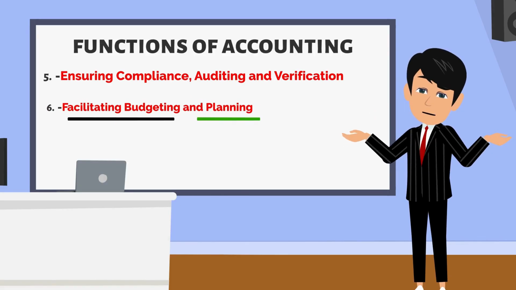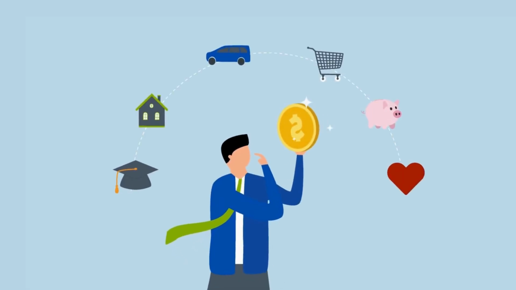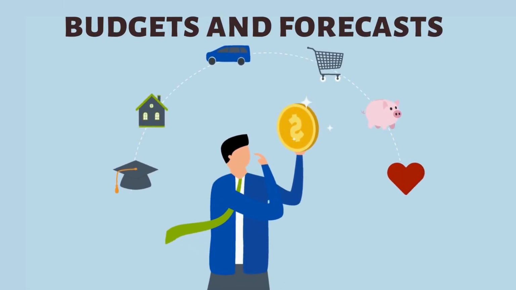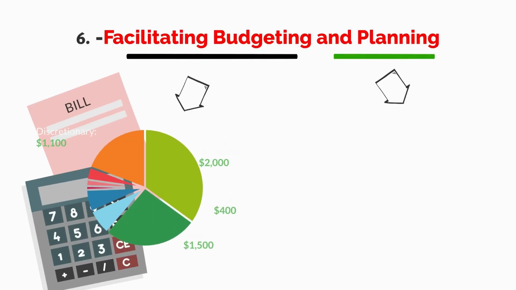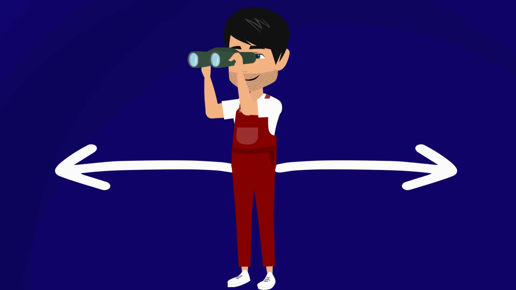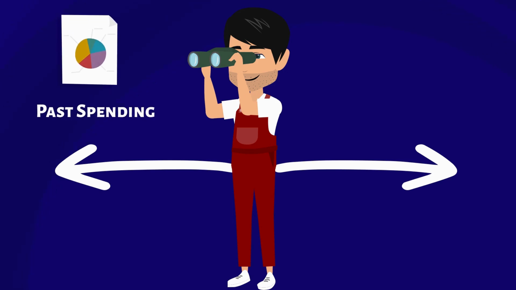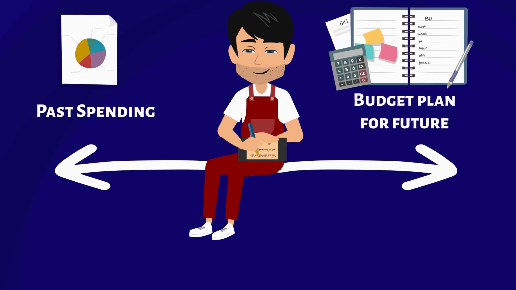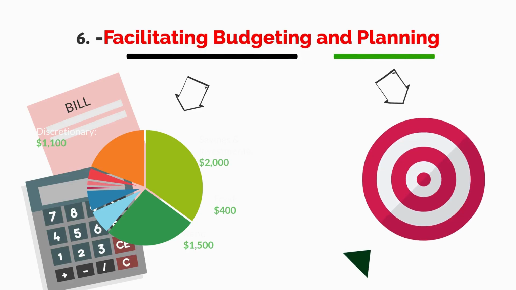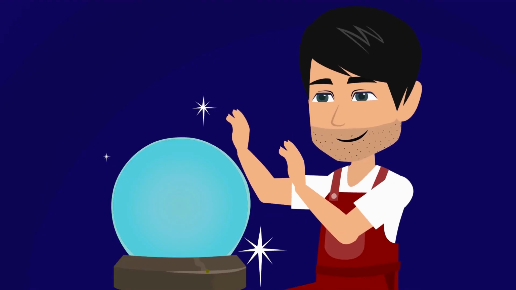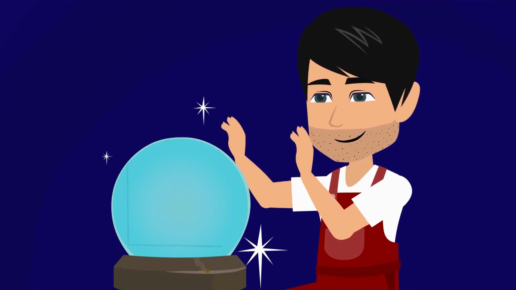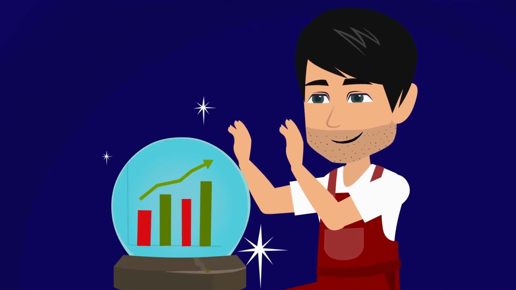Let's move on to the sixth function of accounting: facilitating budgeting and planning. What does this mean? Accounting helps businesses plan for the future by creating budgets and forecasts. This means preparing budgets. Accounting looks at past expenses, how much money was spent before, and helps plan how much money will be spent in the future. Forecasting revenue. It also helps figure out how much money the business will make in the future by looking at trends and predicting what will happen based on past sales and data.